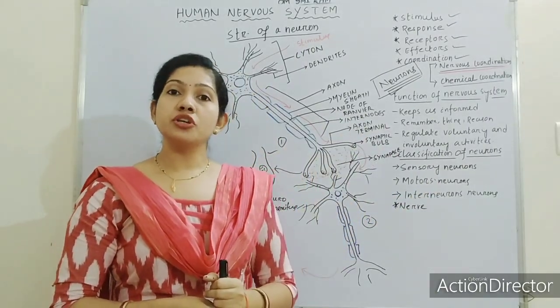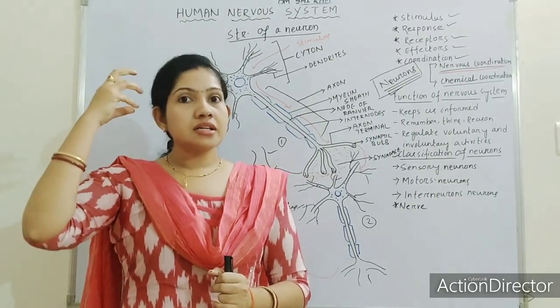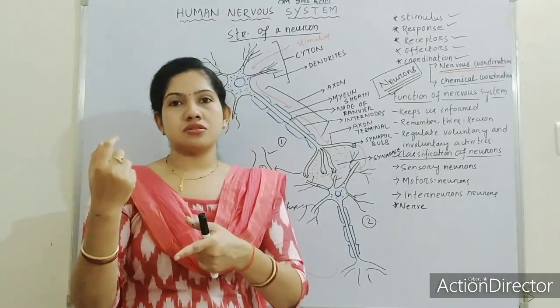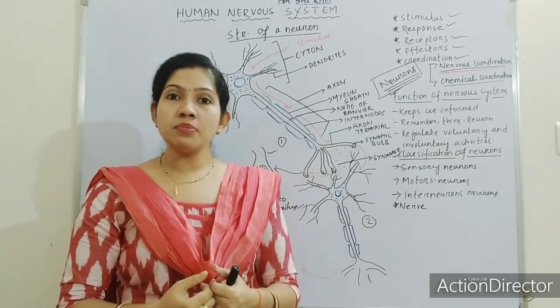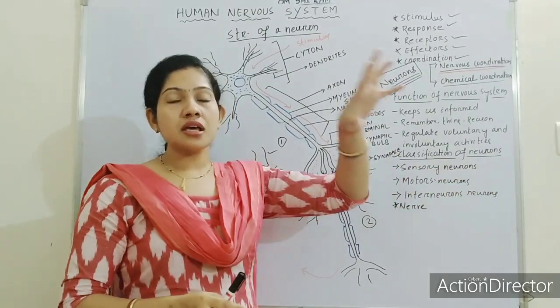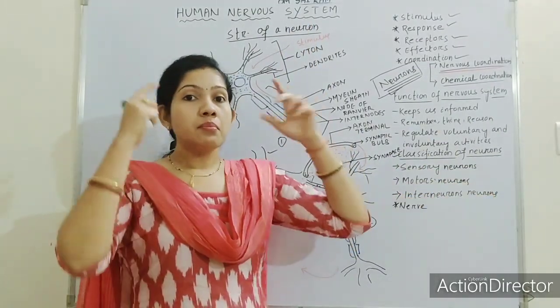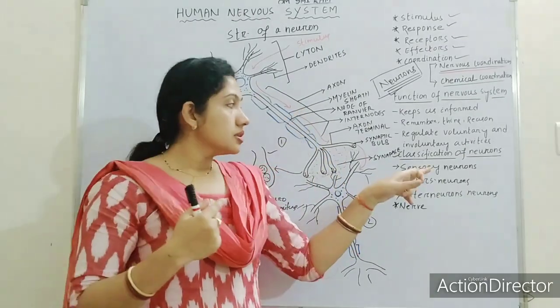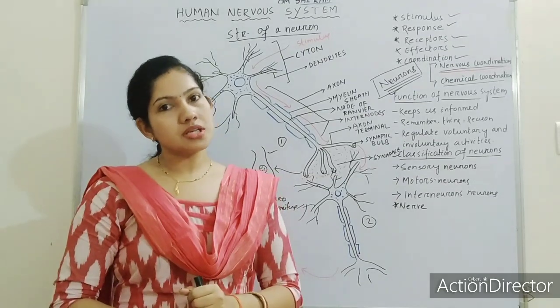Okay. Then what is motor neuron? Motor neurons are the neurons which arise from the brain. Okay. It will connect the brain to the muscles of our hand, to the muscles of our legs. So what happened? After receiving the signal from the sensory neuron, the brain will command the motor neurons to act against the stimulus.